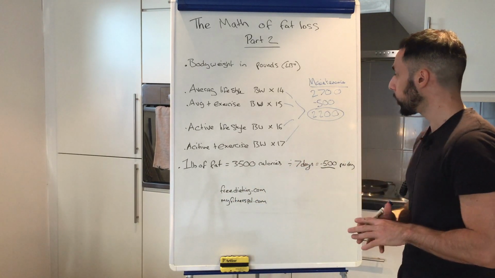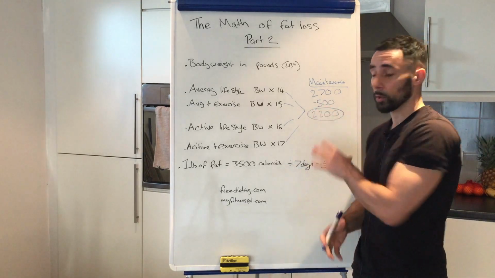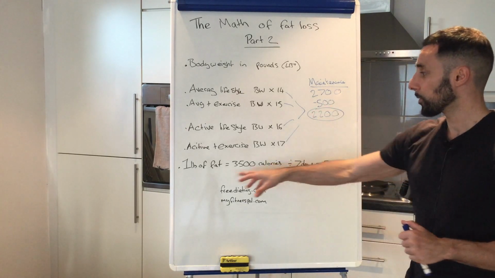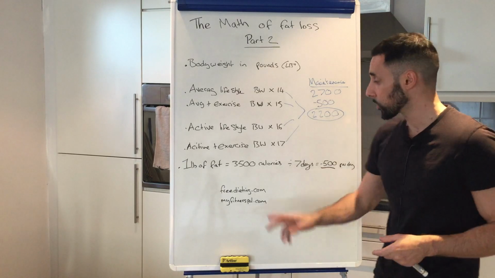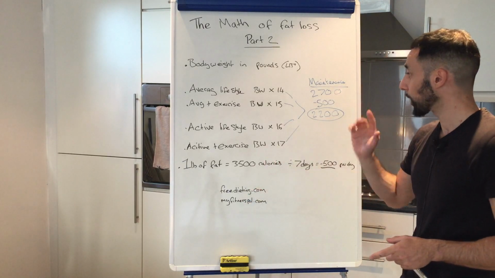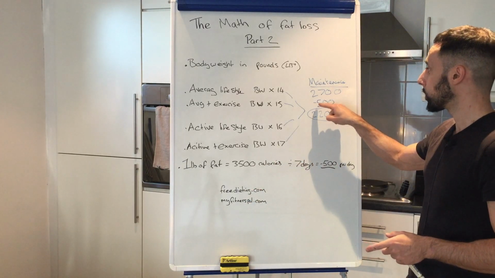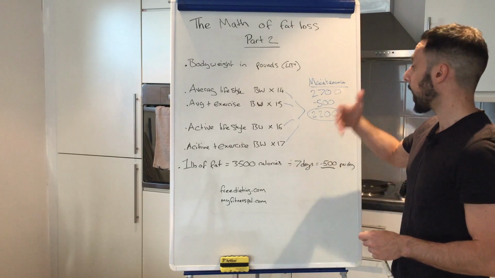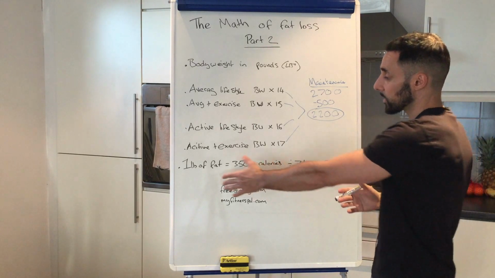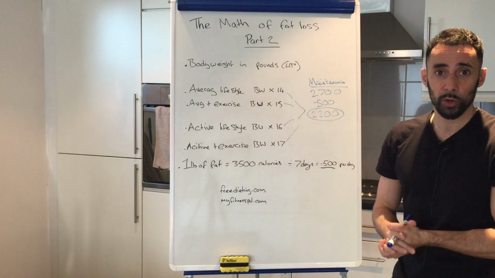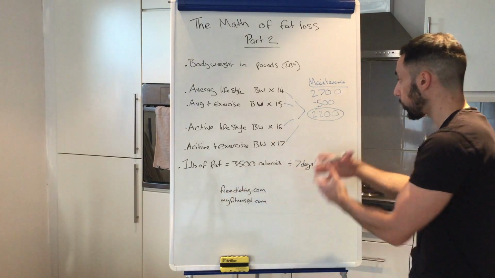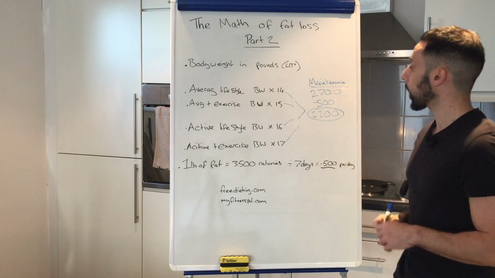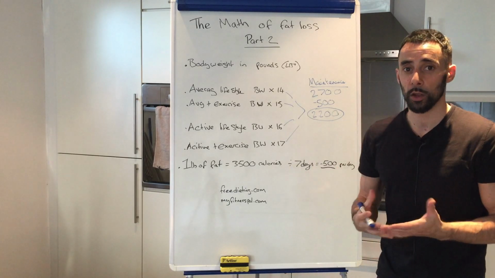Right, so what we need to do is test this number out. Whatever number you've come up with, if you want to lose 1 pound or 2 pounds, for example, if I wanted to lose 0.5 pound per week, I would take away 250 calories. If I wanted to lose 2 pounds per week, I would take away 1,000 calories. In this case, it's 1 pound a week, take away 500 calories, 3,500 over 7 days, gives me 2,200, which is my estimated fat loss number.